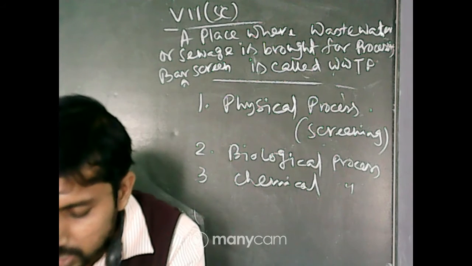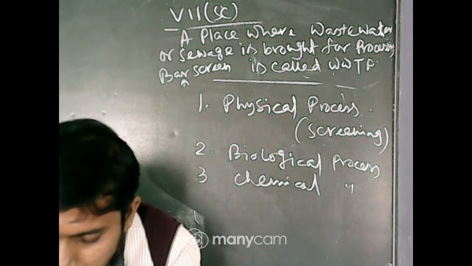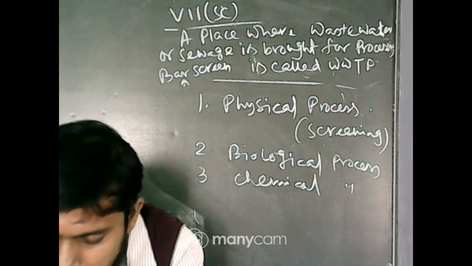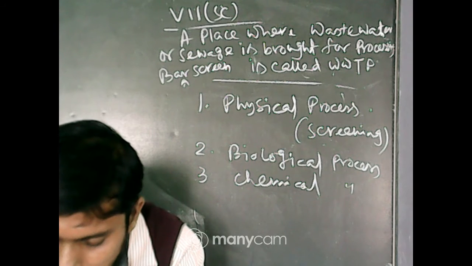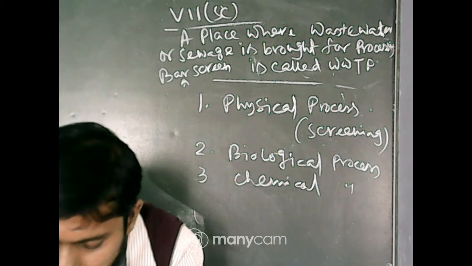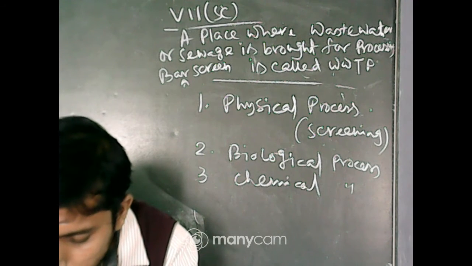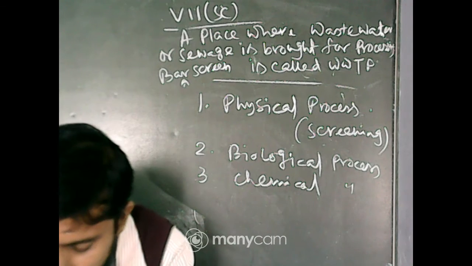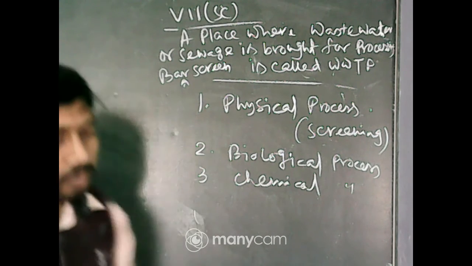Number 3, the water is then allowed to settle in a large tank which is sloped towards the middle. Solids like feces settle at the bottom and are removed with a scraper. This is sludge. A skimmer removes the floatable solids like oil and grease. Water so clear is called clarified water. Okay, so what is clarified water?